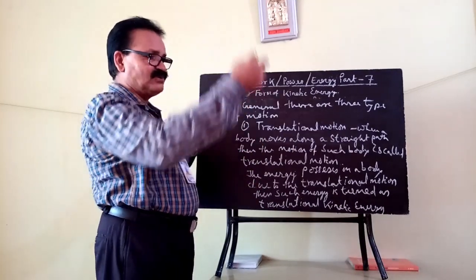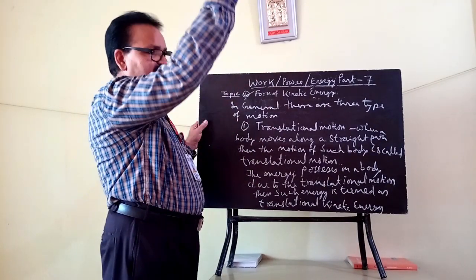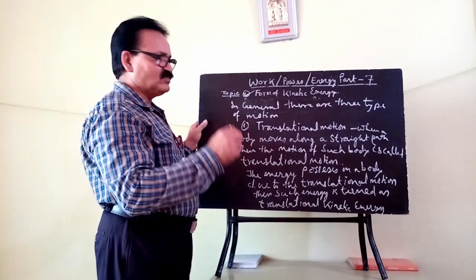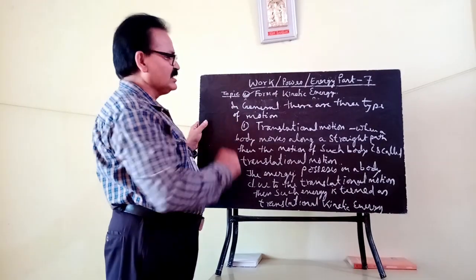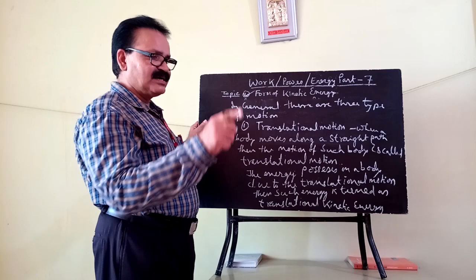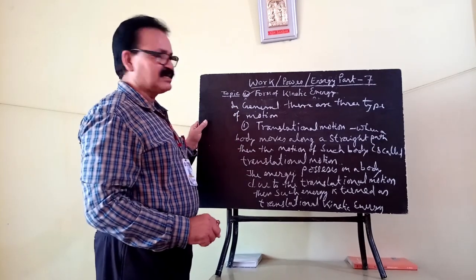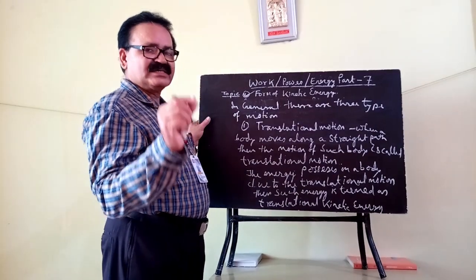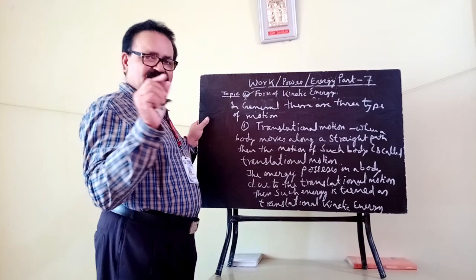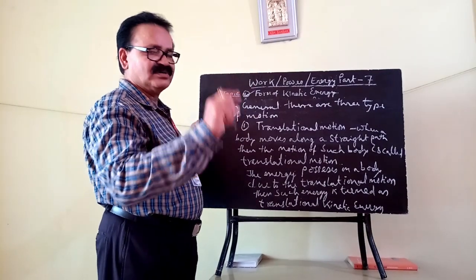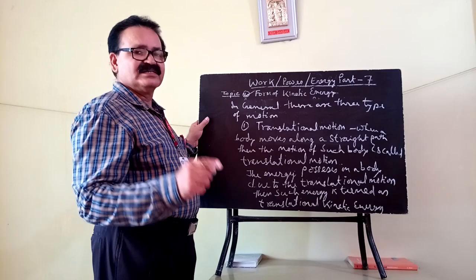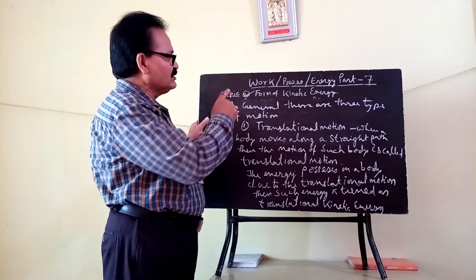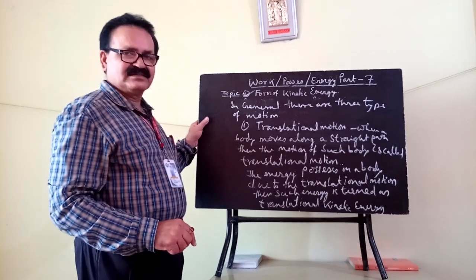Even for a freely falling body, when an object falls vertically downward towards the center of the earth, the motion of that body is also translational motion, and the kinetic energy acquired is also translational kinetic energy. Not only that, if a monoatomic gaseous molecule moves along a straight path, that motion is also translational.